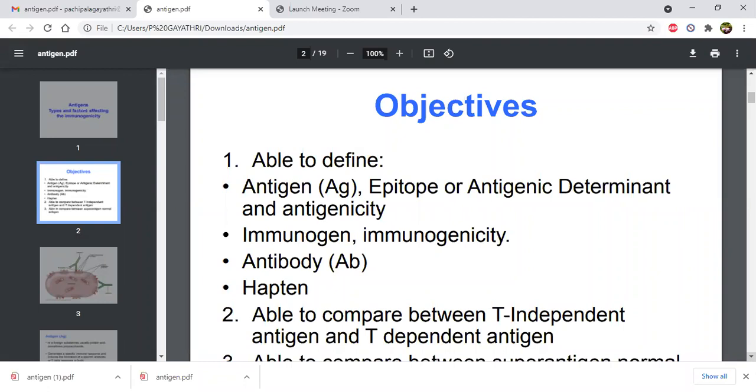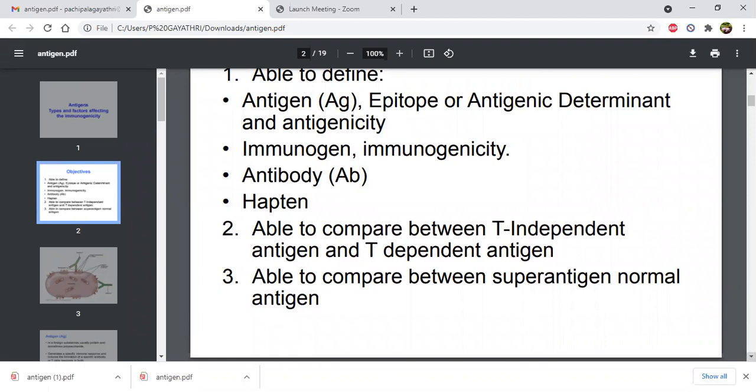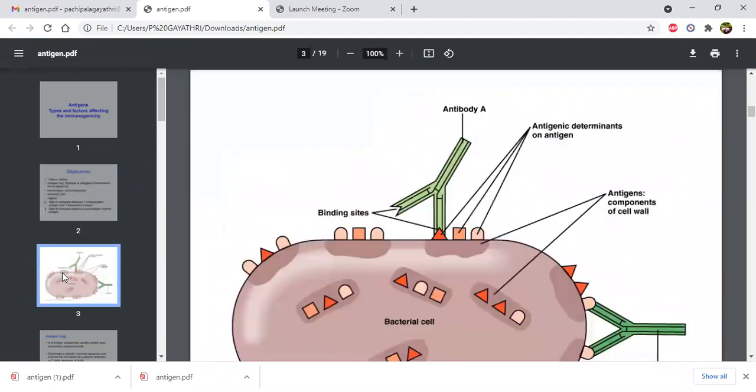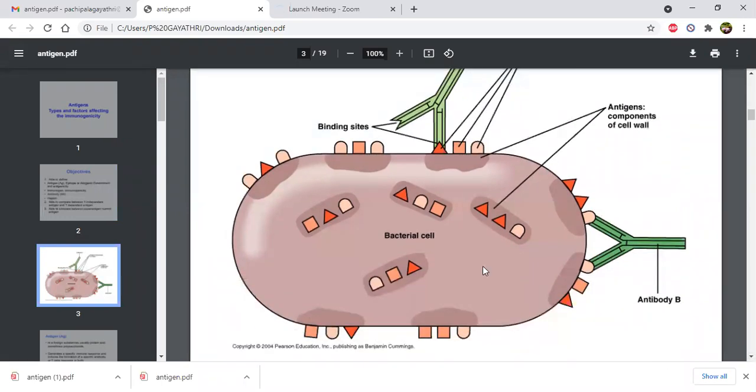Okay, what is hapten? Hapten is also an incomplete antigen, as it is sometimes called. Then coming to our antigen structure, this is one example only. Antigens are of different types. We are taking here only the bacterial cell.